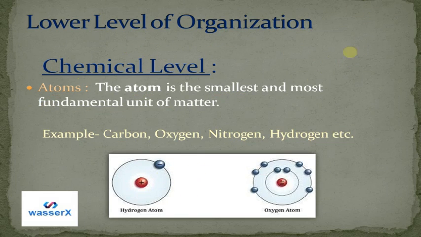And this is how we can understand them. This is the hydrogen atom, these are the electron shells, and this is the oxygen atom. These are the electrons which are present in the outer shell of the oxygen atom. So this is how we can understand atoms.